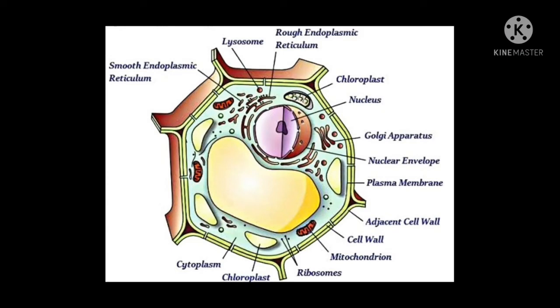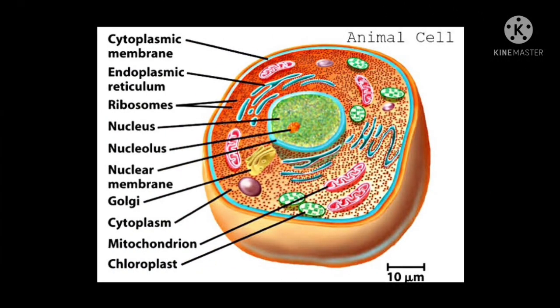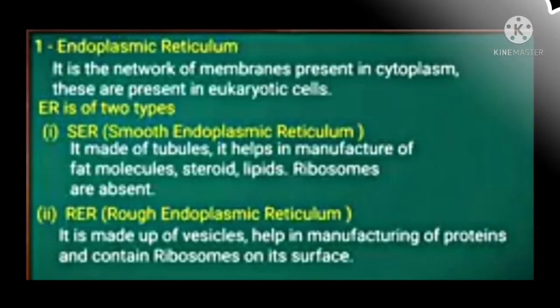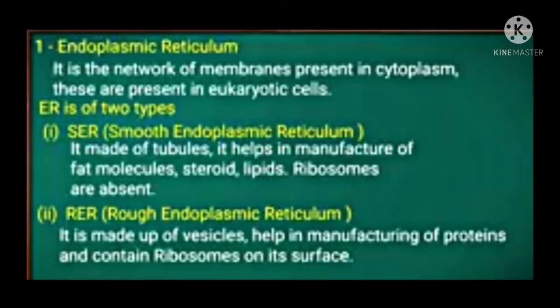This is the picture of plant cell consisting of cell organelles and some cell components. The main difference of plant cell and animal cell is the plant cell consists of the outer covering called as cell wall. This is the pictorial representation of the animal cell consisting of cell organelles, and here the cell wall is absent. Let us study about the cell organelles in details.